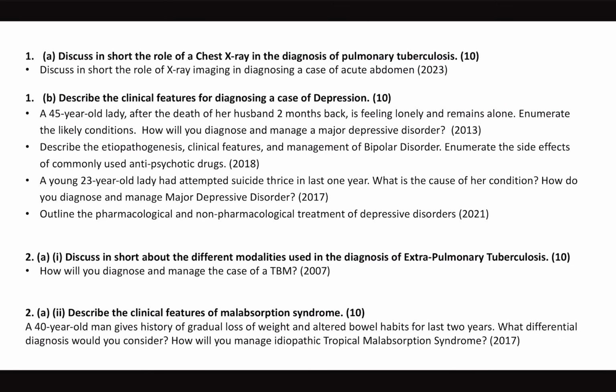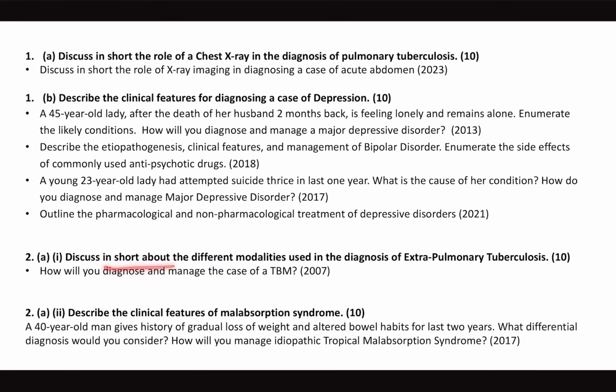You have to draw the images, whether it is an upper lobe or lower lobe, which lobe is involved, any associated complications with TB like pleural effusion, how it is seen. So these kinds of things you can discuss here under the role of chest X-ray in diagnosis of pulmonary TB and ruling out other differential diagnoses. Okay, a little bit of miliary TB, how it looks, also can be given here. Yeah, depression, clinical features. When you're writing clinical features of any psychiatric disease, mention the DSM-5 or ICD-11 criteria, whatever is applicable, diagnostic criteria, symptoms.